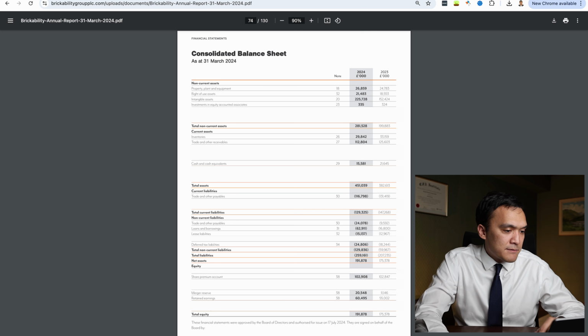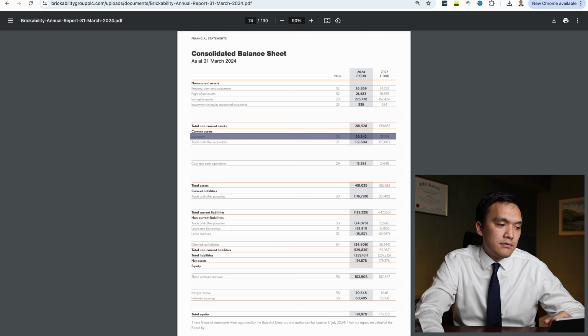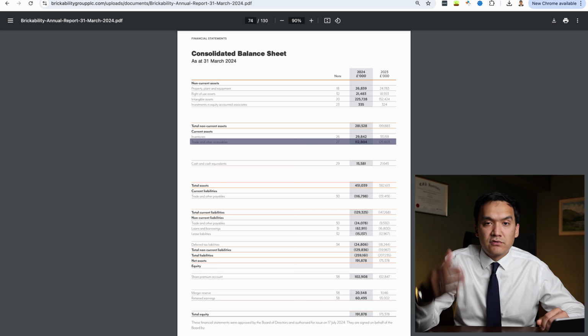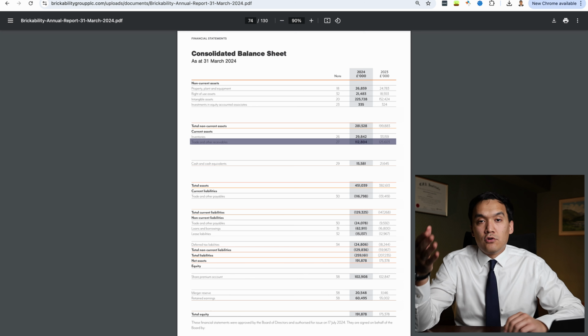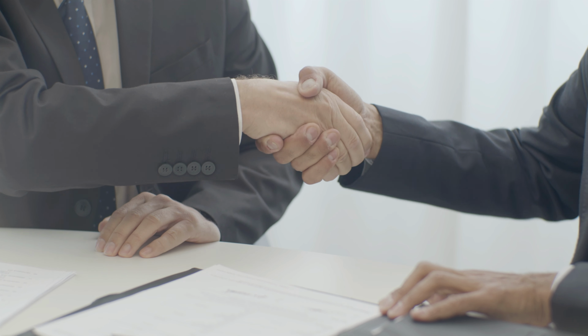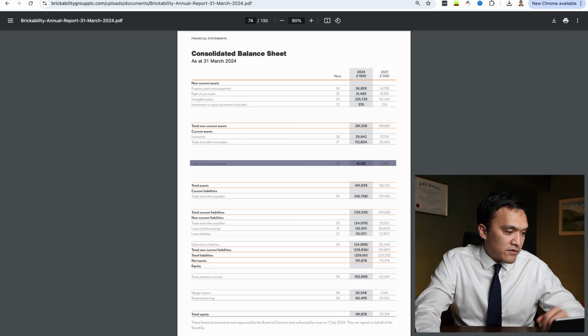Next, we have current assets, and here we have inventories of 29 million, and this represents the raw materials and products in warehouses and retail shops of the company. And we have trade and other receivables of 113 million. These are receivables from our customers. So these are mainly construction companies who purchased building materials from us and promised to repay us at a later date. And of course we have cash and cash equivalents of 16 million.